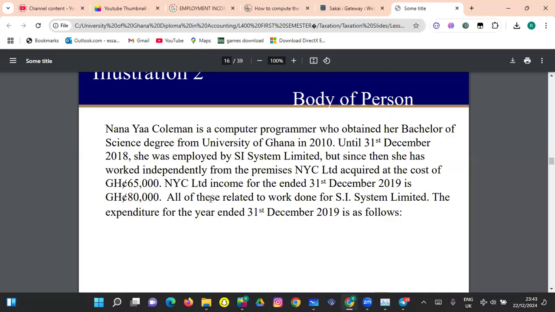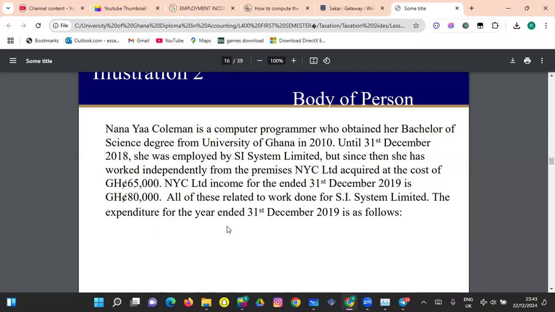So this is the same cost and profit, same cost and revenue. The company acquired at a cost of 65,000. So the revenue for the year end is 80,000. All of this related to work done for SI System Limited.